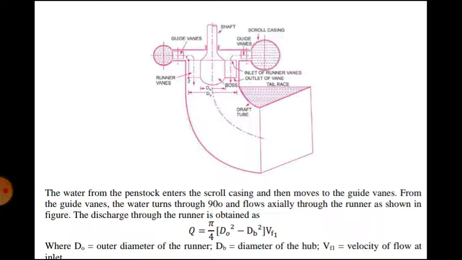Now, the question is why we are making water fall axially. See, as I told initially, the head available in the Kaplan turbine is low to moderate. It is low head. So to rotate the propeller at low head, we require Q, that is discharge, to be higher.